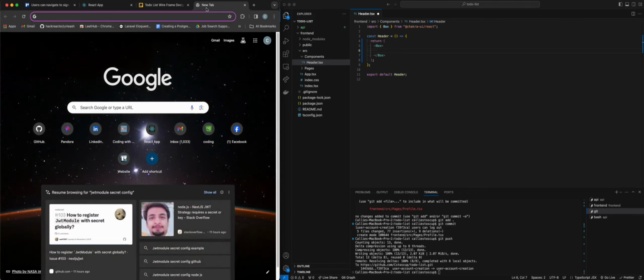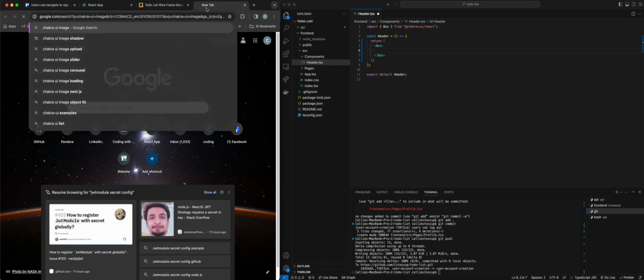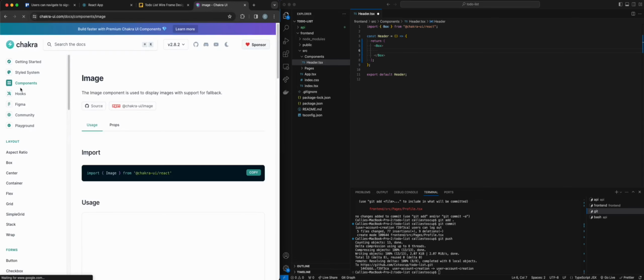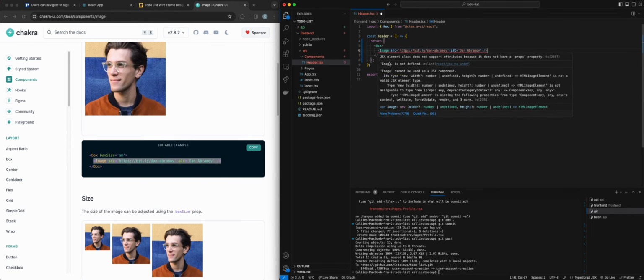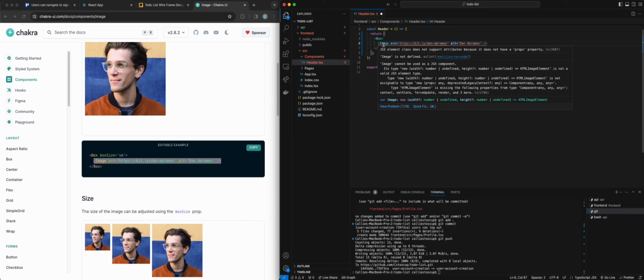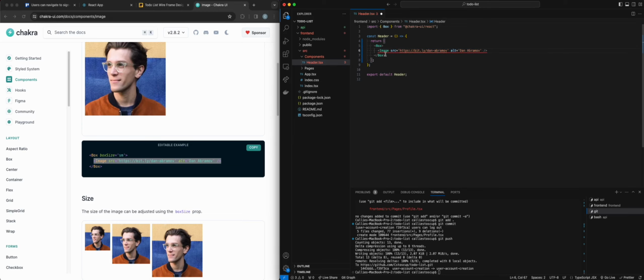So I want a Chakra UI image. So I'm going to look that up. Okay. And I'm going to go ahead and just copy that in. I am going to import from Chakra UI.